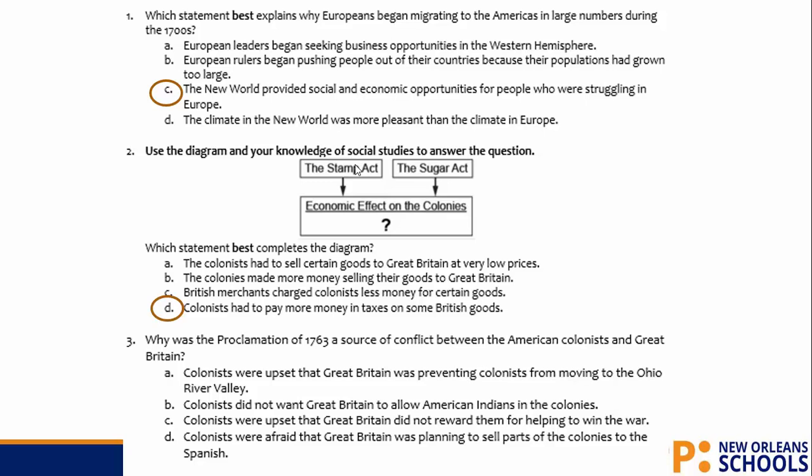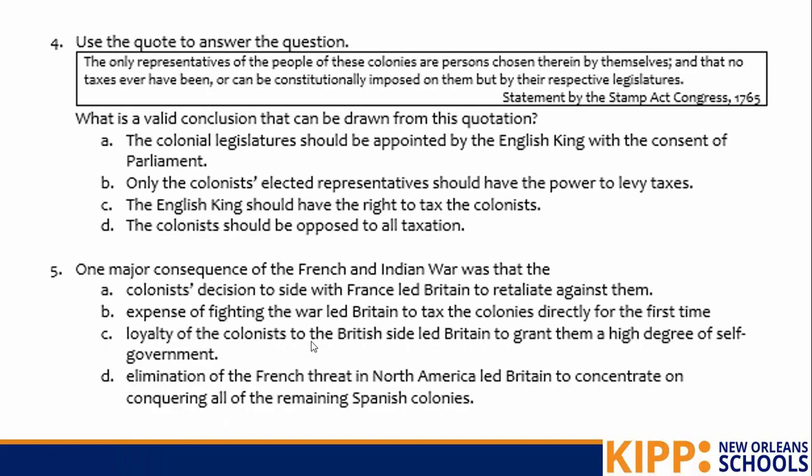Number 3, why was the Proclamation of 1763 a source of conflict between the American colonists and Great Britain? The correct answer here is A. The colonists were upset that Great Britain was preventing the colonists from moving into the Ohio River Valley. So remember, Britain issues this proclamation to prevent fighting between the colonists and the natives, but the colonists feel like they are entitled to that land, and so now they're fighting with Great Britain.